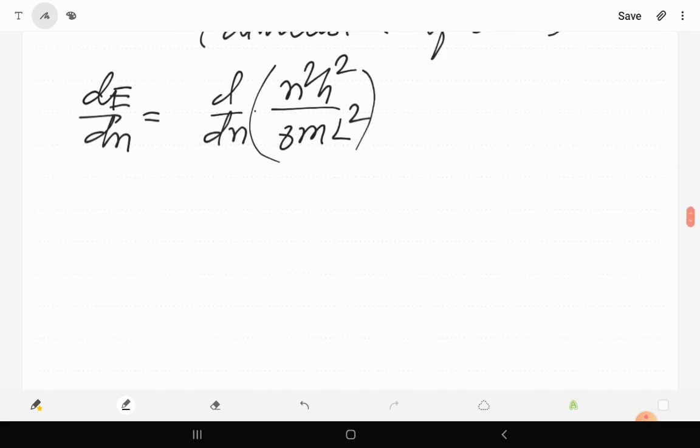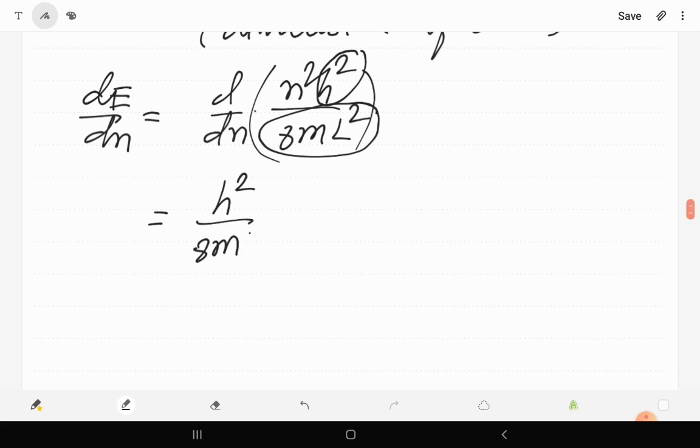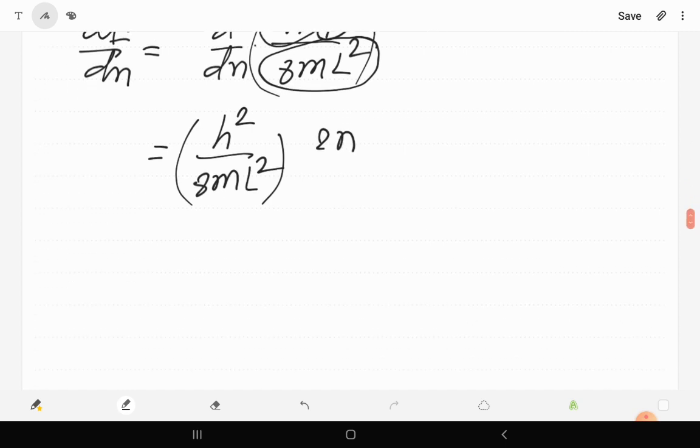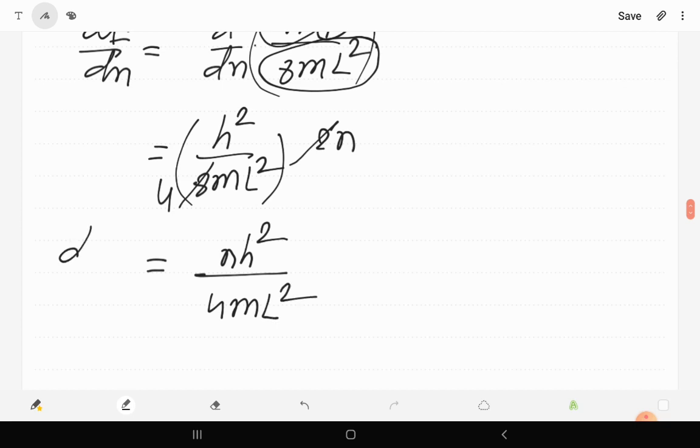Let's differentiate it. Obviously here h square upon 8m L square is constant, so it may be taken out, and the differentiation of n square will be 2n. So finally here we have 2 cut with 8 as 4, so n h square at the numerator and 4m L square at the denominator. This is the value of dE upon dn.